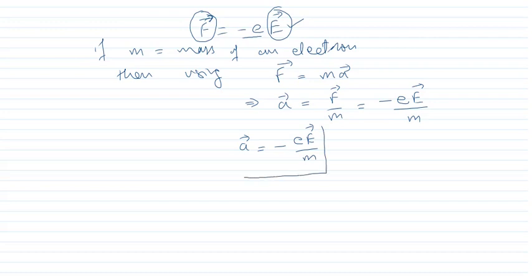So because of the externally applied electric field, an acceleration will act on all the electrons, where I have written here m is the mass of the electron.